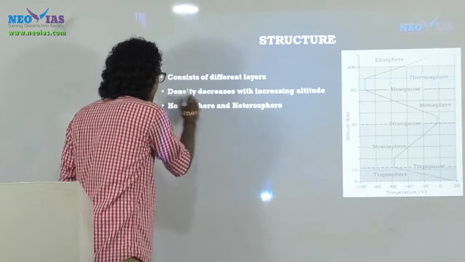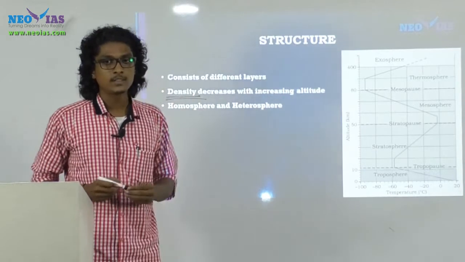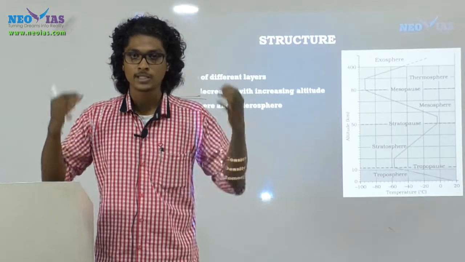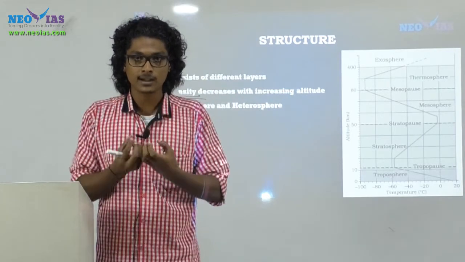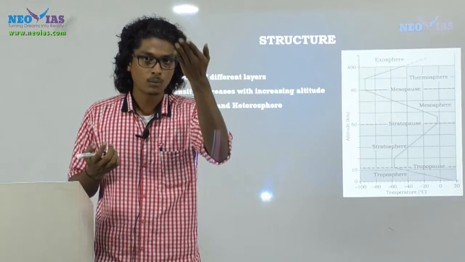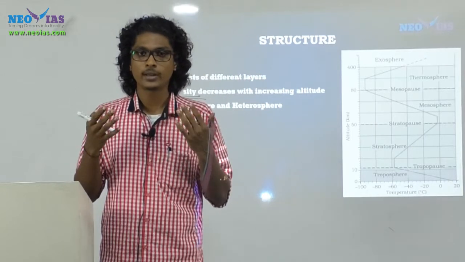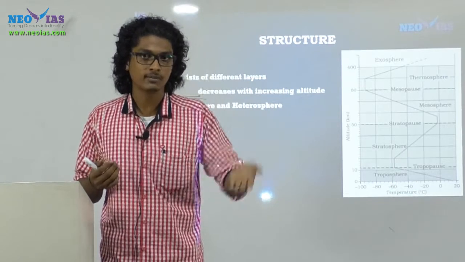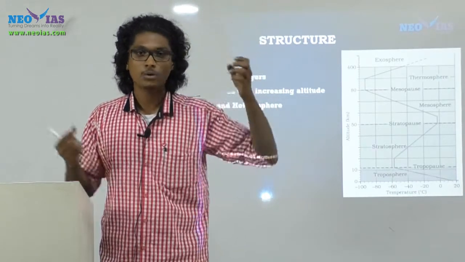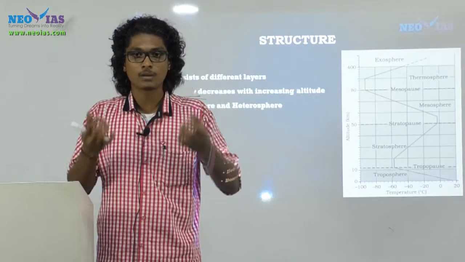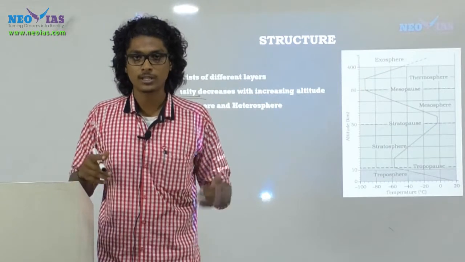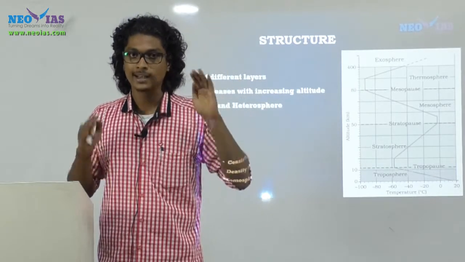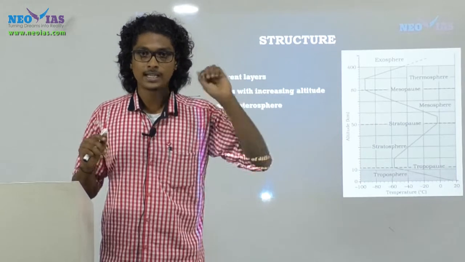Regarding the density of the atmosphere, the density will be higher in the bottom layers. The denser the material or gases, the more it will get segregated in the bottom layer of the atmosphere. You must have noticed helium balloons, right? If you release them, they will go to the upper atmosphere, because helium is generally lighter when compared with the other gases. Likewise, as the height increases, the density of the atmosphere will decrease.